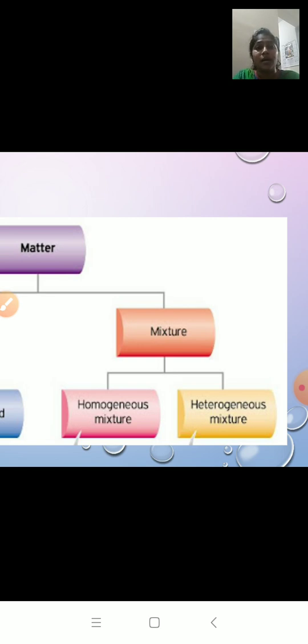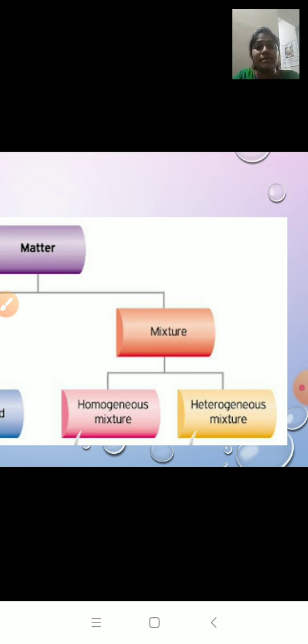We cannot distinguish the components one from the other, and the components are completely mixed with each other in homogeneous mixtures. Example, salt solution, sugar solution. Then heterogeneous. Hetero means different.